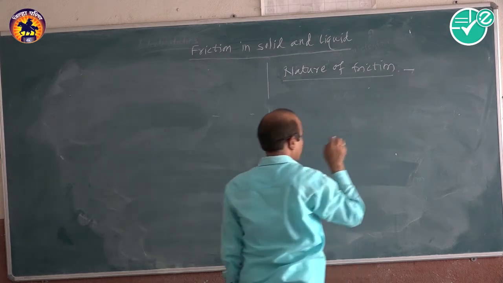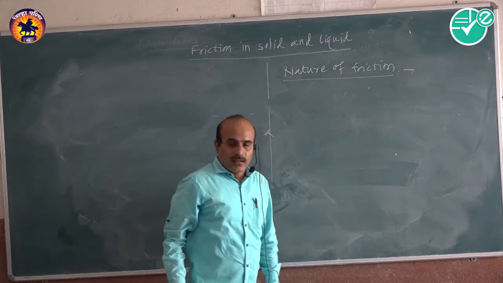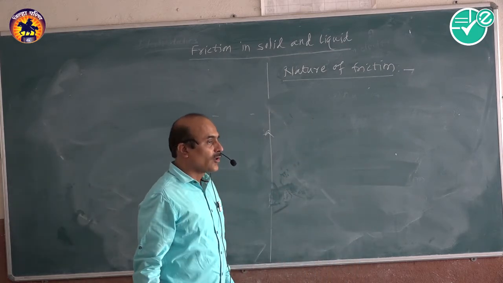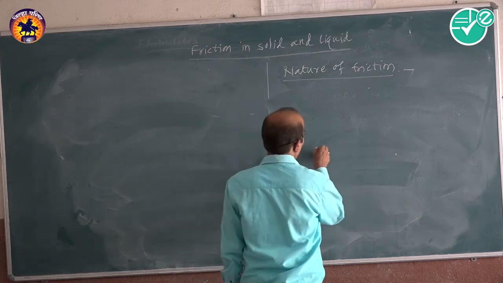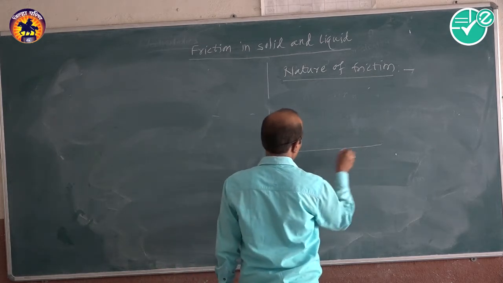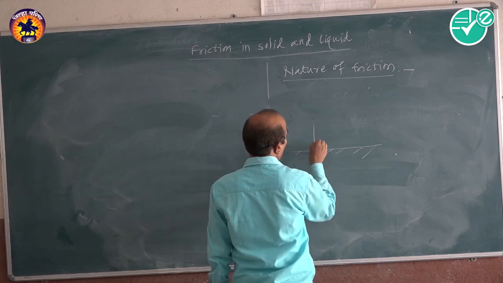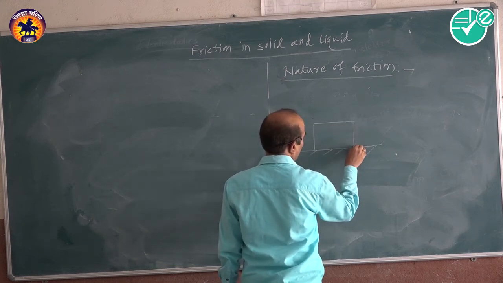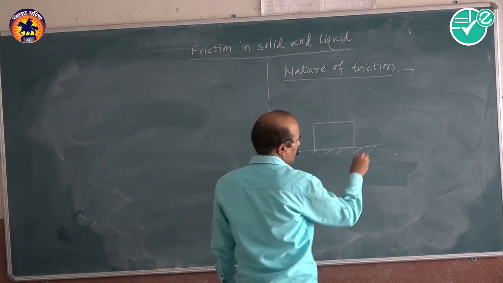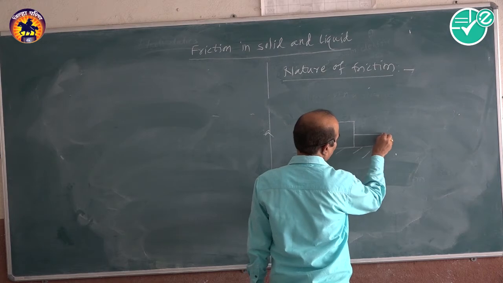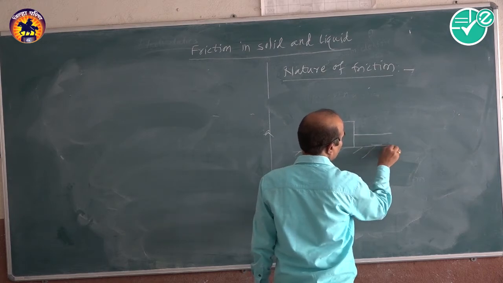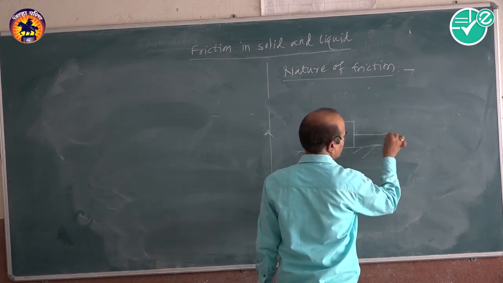Nature of friction. Again we are taking the same example. This is the table surface, and a block or a box which is situated on it. Now it is tied by a thread, and the table has a pulley.